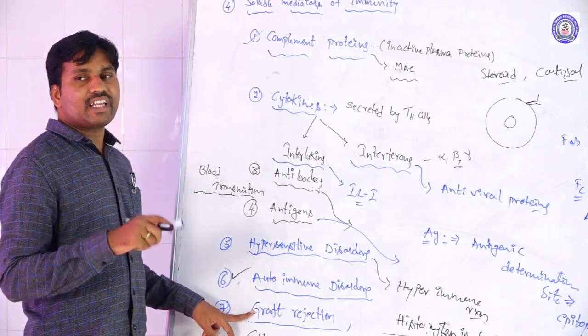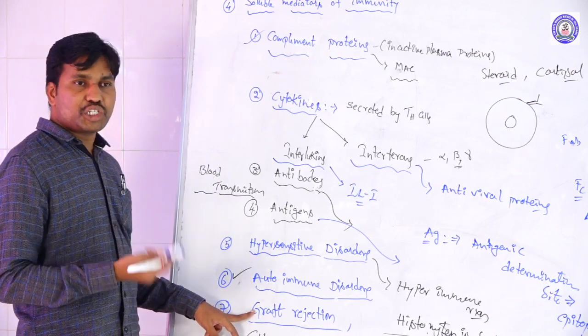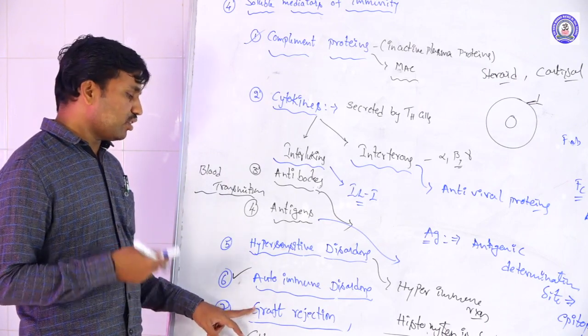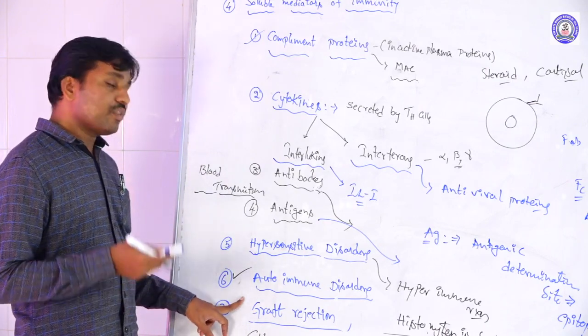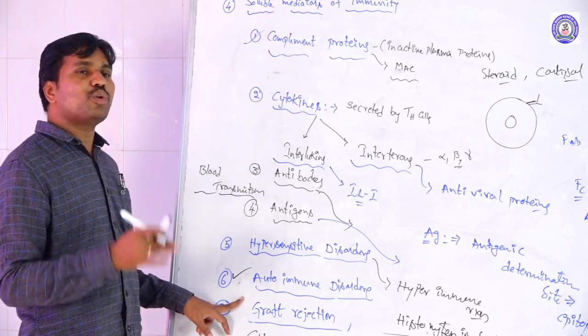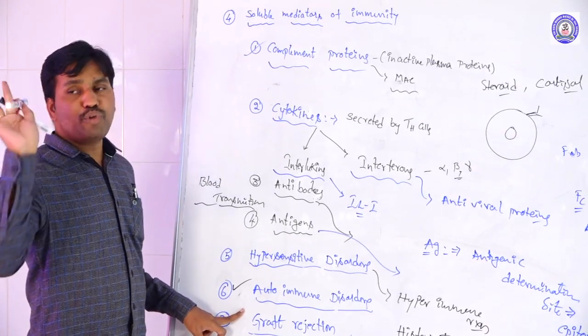Sometimes we transplant certain organs like the liver, and some tissues like skin, in the grafting process. At that time, those grafted tissues are rejected. That means those cells degrade. These are not accepted by the recipient's immune system here.